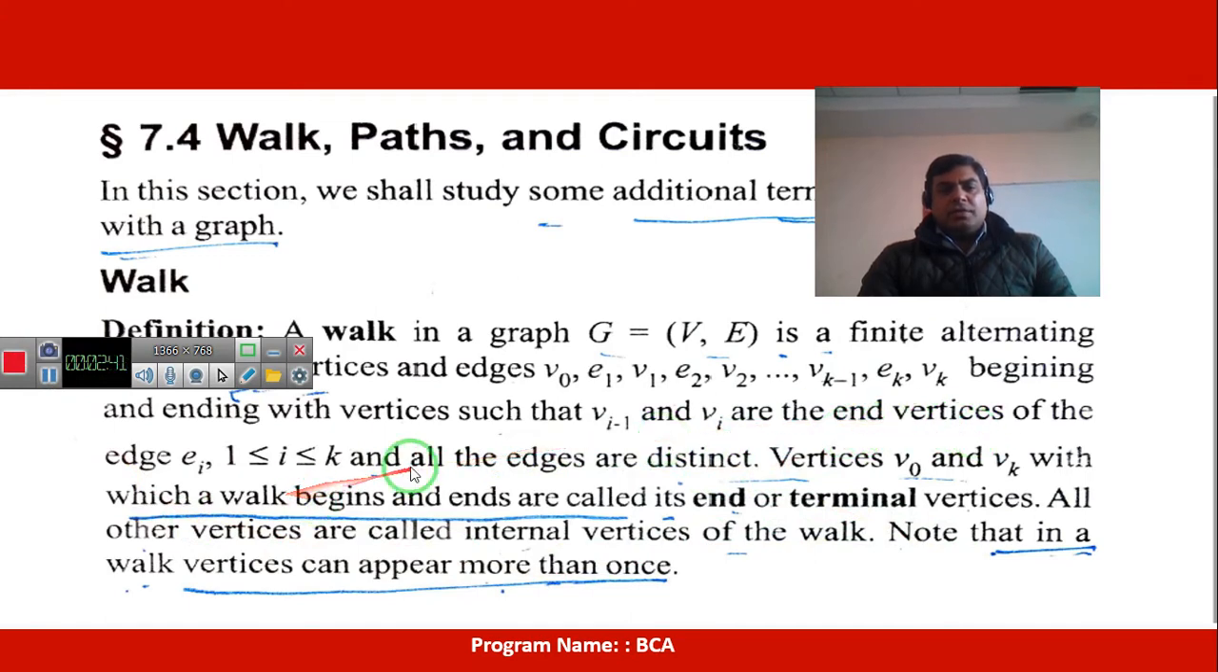The definition of walk is that the end vertices of the edge, all the edges are distinct. Vertex may be repeated, but edges are distinct. That is, in a walk, vertices can appear more than once, but an edge cannot be repeated. So the simple definition of the walk is that a vertex can be repeated, but an edge cannot be repeated. It's called walk. Okay. If the initial and final vertices coincide with each other, it is a closed walk. Otherwise, it is called an open walk. Okay.